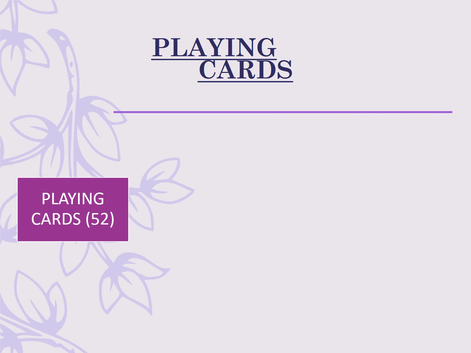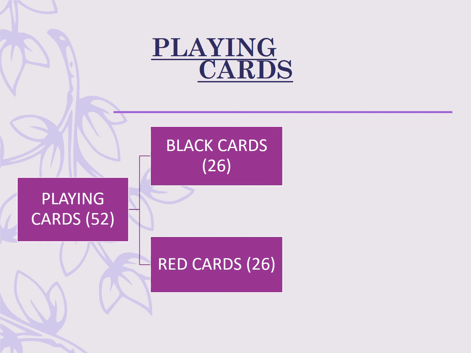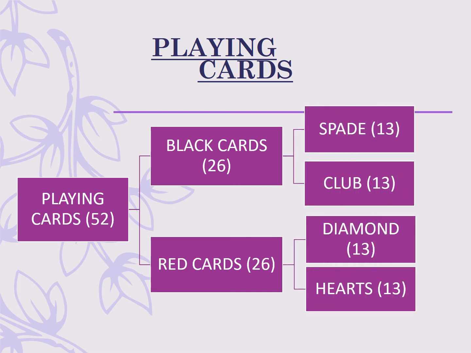If we have a deck of cards with us, then we already know that it has a total of 52 cards in it. These 52 cards have been divided into two parts, black cards and red cards. Each are of 26 in number. Now, each of the black and red cards have again been divided equally into two parts. The black cards have been divided into 13 spades and 13 clubs, and the red cards are divided into 13 diamonds and 13 hearts.